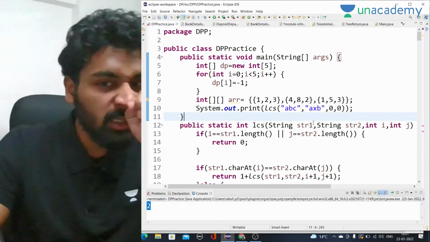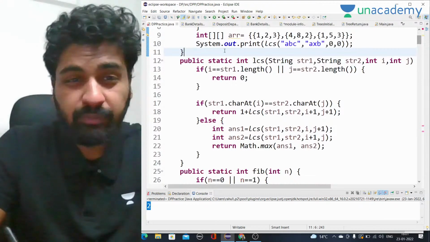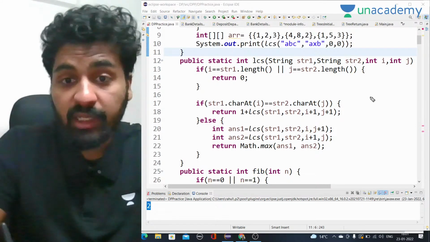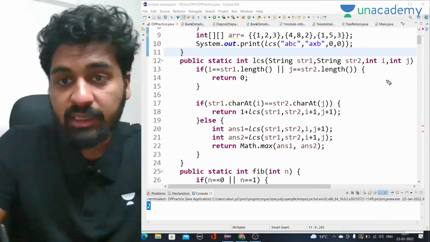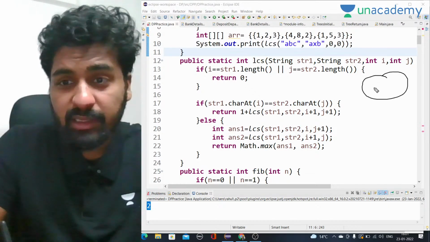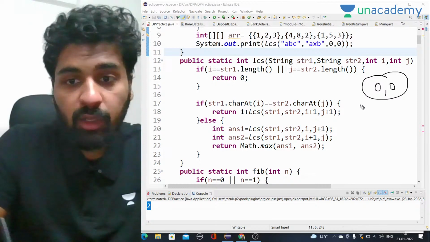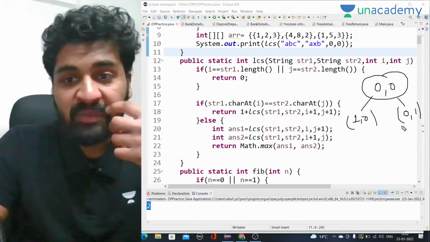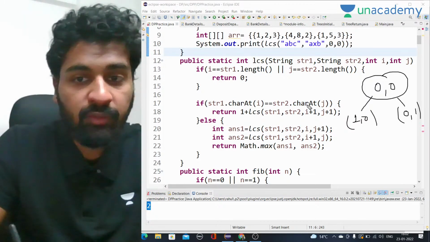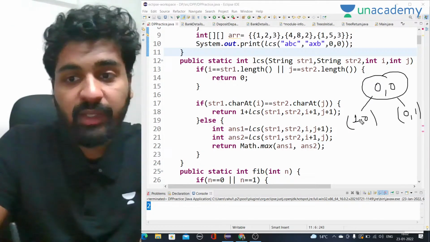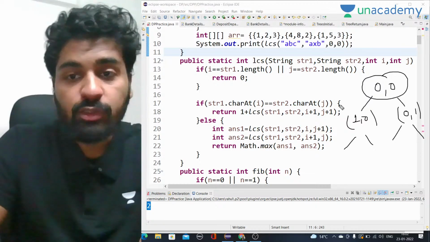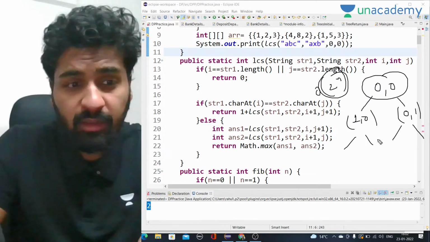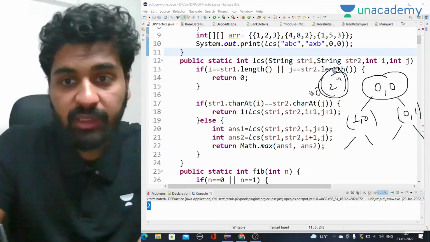But this solution's time complexity is very high. Why? Because we are calling recursion again and again for the same part. Worst case scenario: I have started at 0 0, so I have to call for i equal to 1 and 0, and also 0 1. Or we may have to make only one recursion call. In the worst case, if we have to call 2 recursion calls every time, it will be 2 to the power n. Time complexity will be big O of 2 to the power n. So we have to change it. We cannot actually afford this much time complexity.